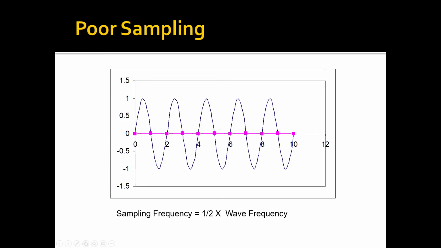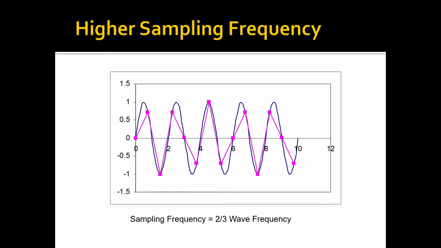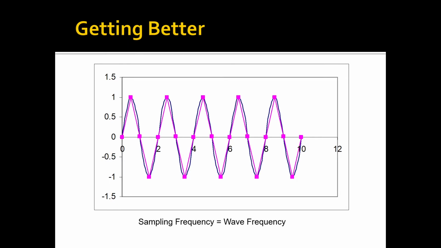Here the sampling frequency is half the wave frequency, or fs is equal to half fm. You can see that all the sample values occur on the x-axis, and reconstruction is nothing but joining these samples, so we are in no way nearer to the original signal. Whereas here, when the sampling frequency is 1/3 of the wave frequency, instead of a sine wave, a triangular waveform is reconstructed. When the sampling frequency is 2/3 of the wave frequency, it is still not accurate. Here the sampling frequency is equal to the wave frequency.